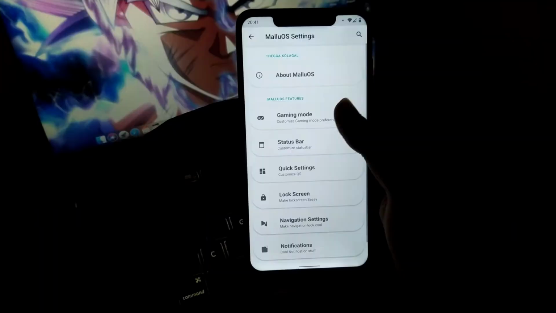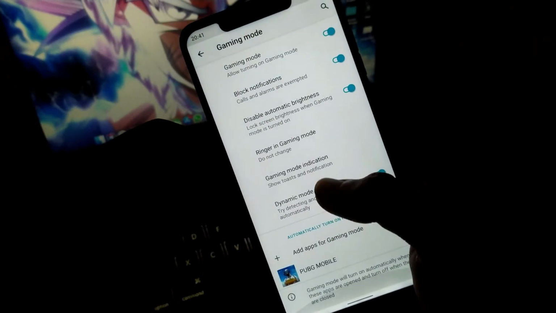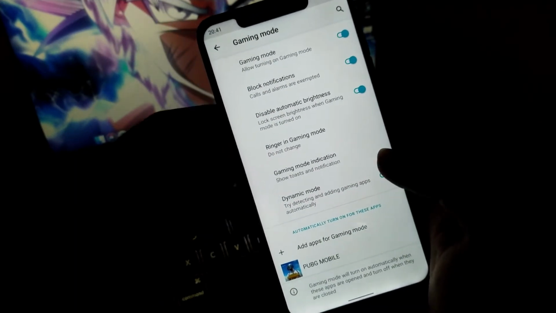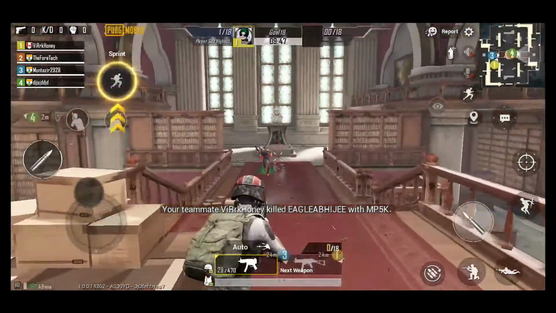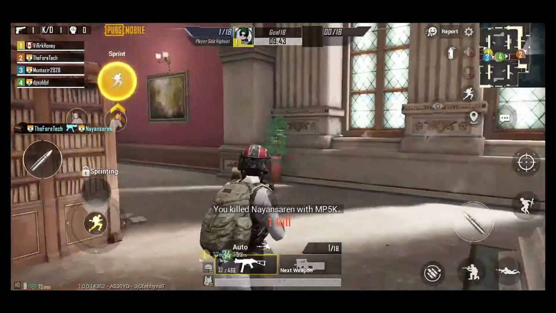Now next, let's talk about the gaming performance in this ROM. You will get the gaming mode installed in this ROM just like you get in other Android 10 ROMs. I played 4 to 5 times PUBG on this ROM, and this is the gameplay of PUBG which I have recorded to show you.